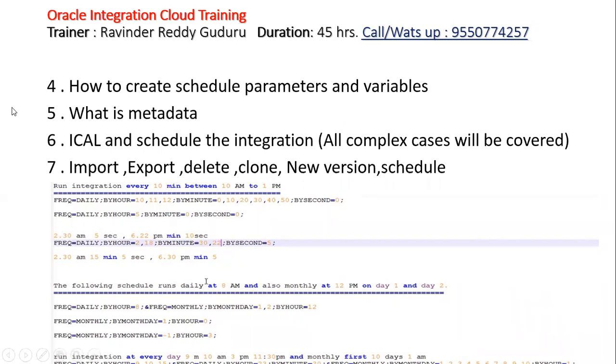The fifth topic is what is metadata. Like in your Oracle apps, if you are from Oracle apps, every AOL object has some APIs to pick up profile options like user ID, org ID, and fields like concurrent program ID, concurrent program responsibility ID, and application ID. We have so many standard APIs to get the data.